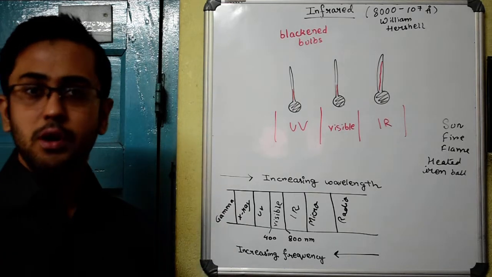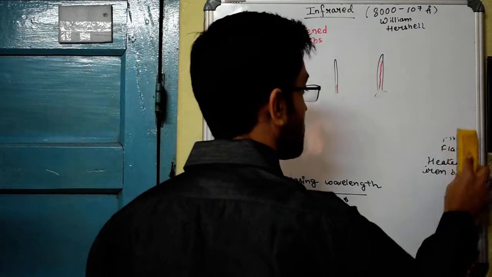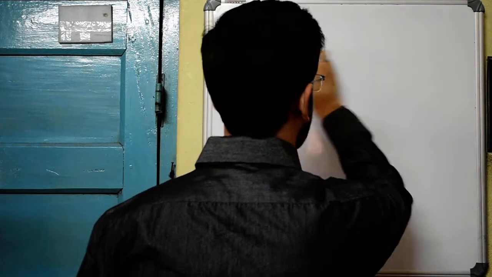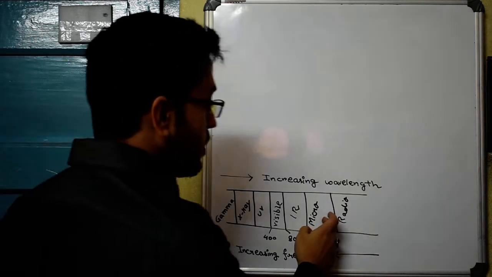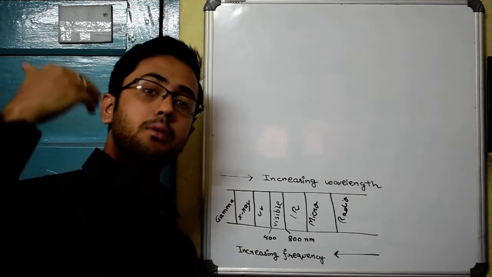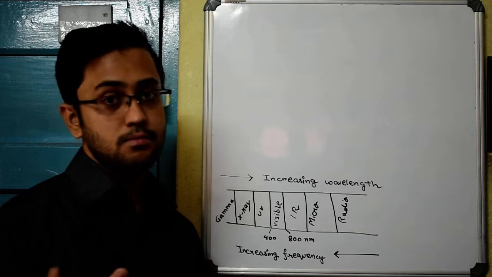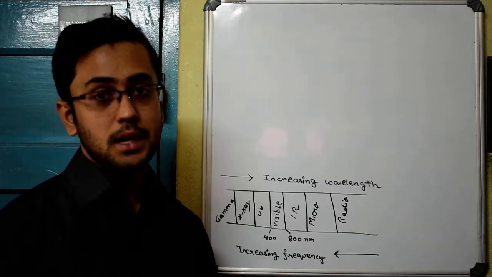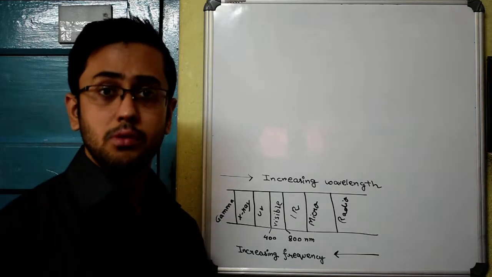Finally, we have the radio waves and the microwaves. The microwaves, well, they have a wavelength ranging between 10 to the power 7 to 10 to the power 11 angstrom. One of the applications of microwaves, it's in almost every household. It is the microwave oven. So that is one of the applications. The other application is they are often used in satellite communication.